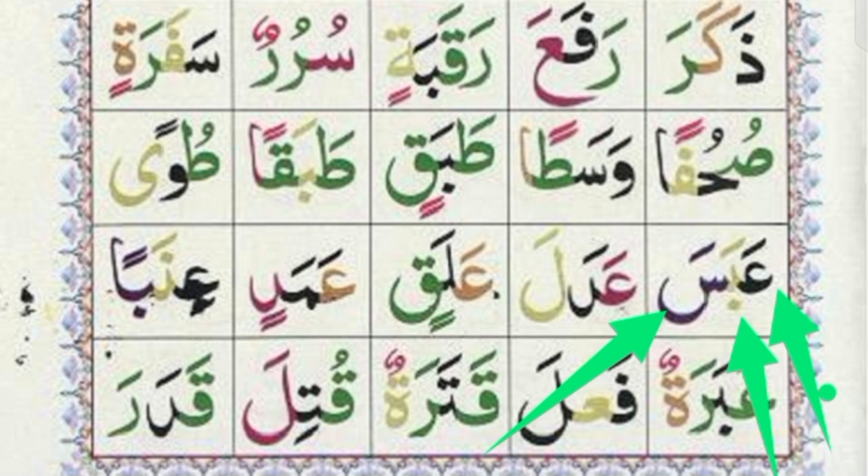When A joins with Ba, it becomes Aba. Then Sin Fatha Sa, it becomes Abasa. Similarly, all the remaining words will be made and we will read.